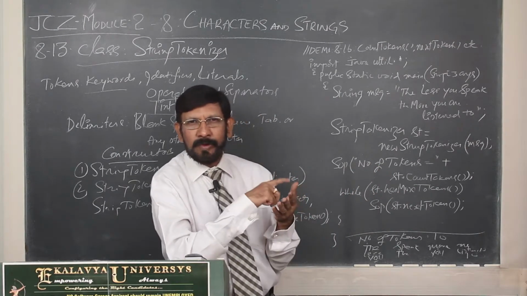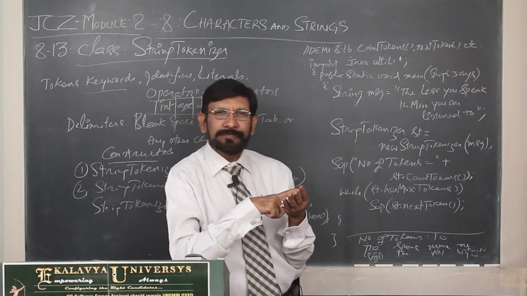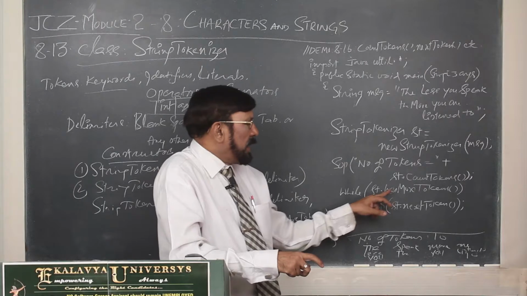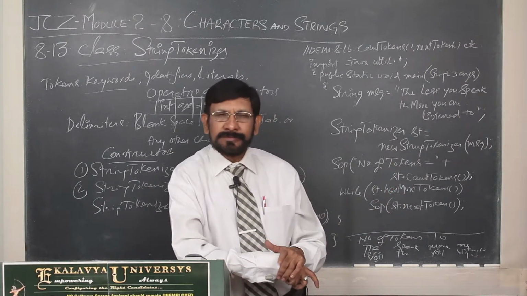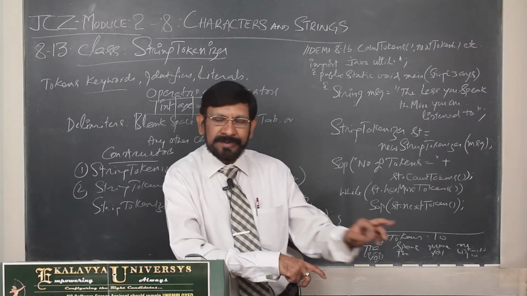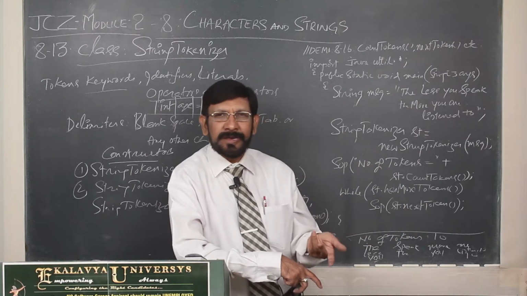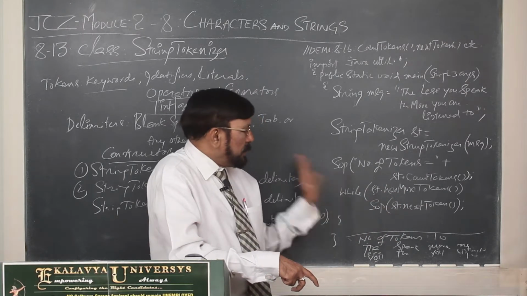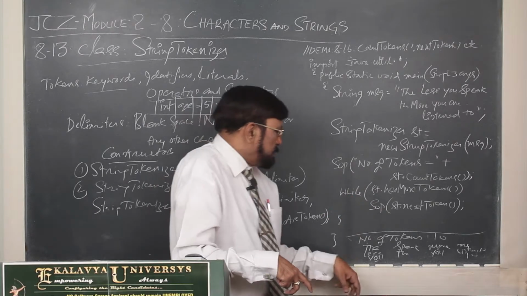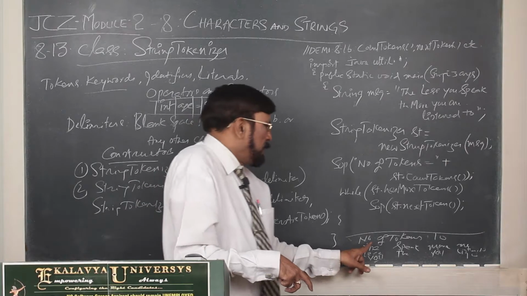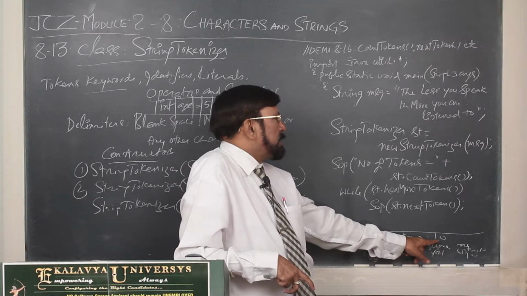Actually in a loop what you write? Initialization, test condition and incrementation. So has more tokens is used as a test condition. Okay. Then this next token means it is incrementation, that you remember. Then this is the program. Three methods I have introduced. Now number of tokens, there are 10 tokens.